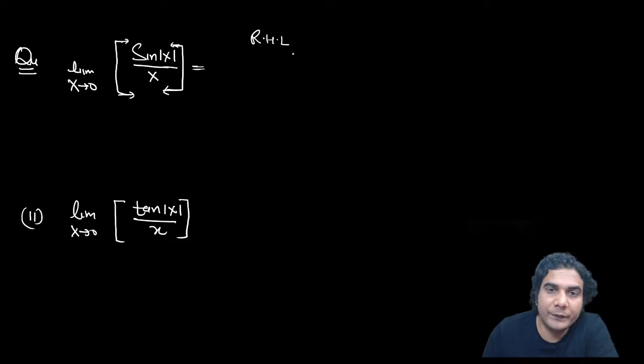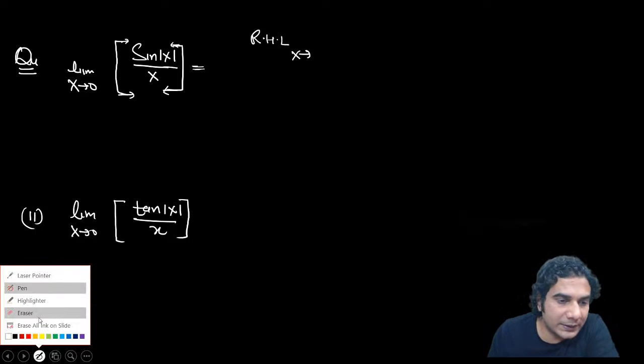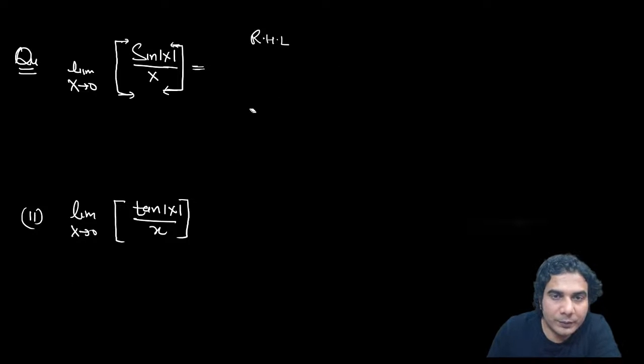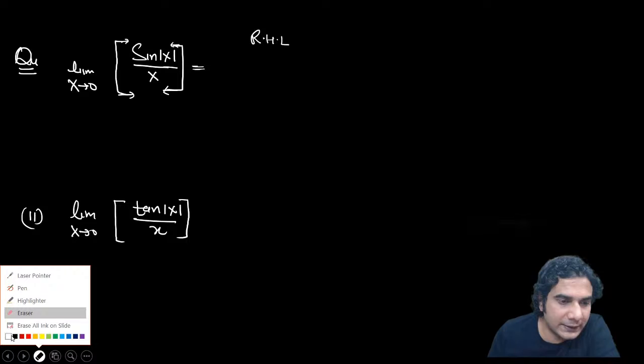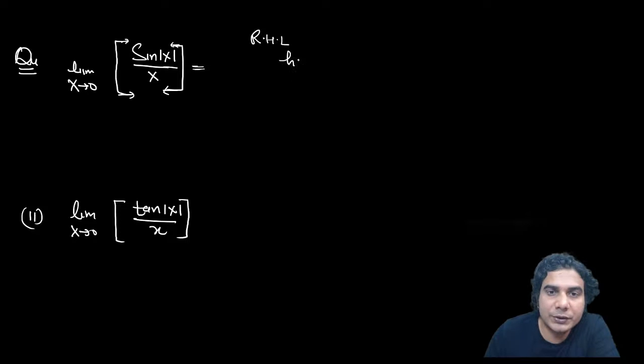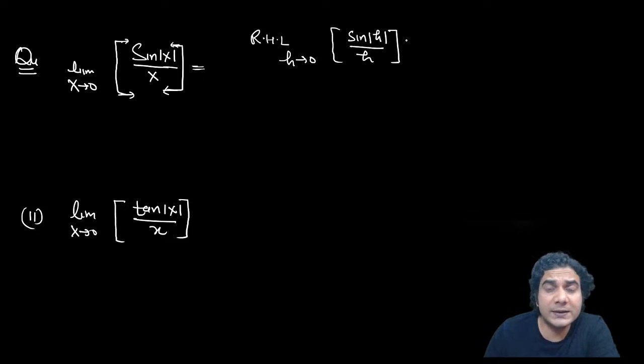Right hand limit when x approaches 0 plus. So you can put x is equal to 0 plus h, and h approaches 0 will be the limit, all right? And h is always positive. So you put 0 plus h, that means sine of mod of h upon h. Because h is a positive quantity, sine of mod of h can be written as h. So it is going to be sine of h divided by h, all right?